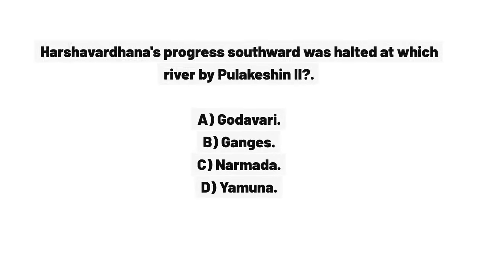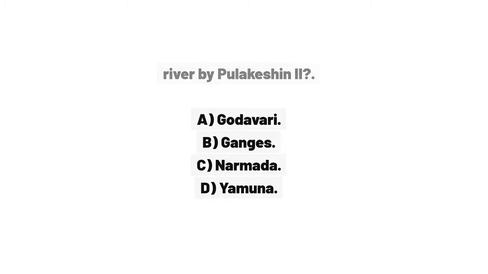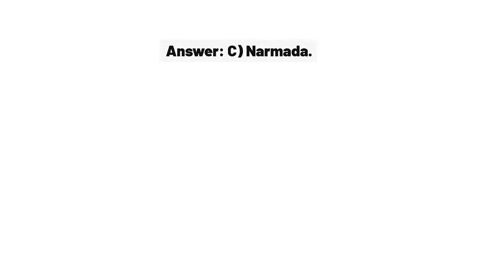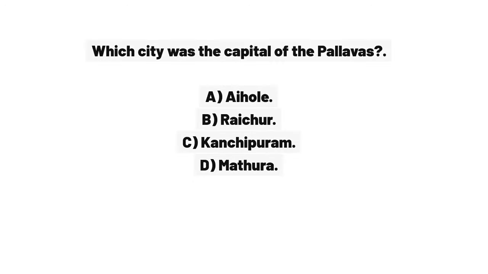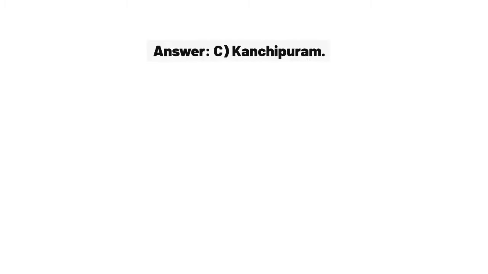Thanesar. Harshavardhana's progress southward was halted at which river by Pulakshan II? A. Godavari. B. Ganges. C. Narmada. D. Yamuna. Answer. C. Narmada. Which city was the capital of the Pallavas? A. Aihole. B. Raichur. C. Kanchipuram. D. Mathura. Answer. C.